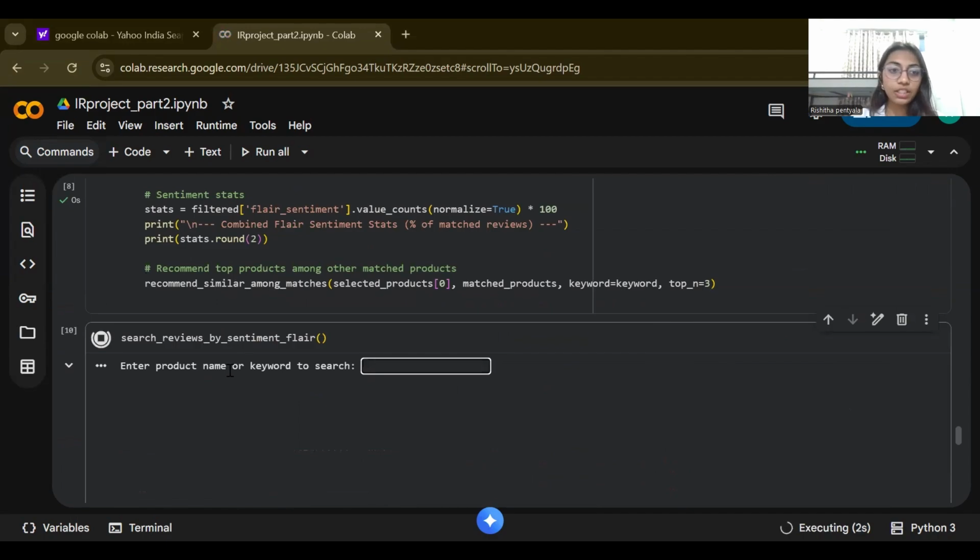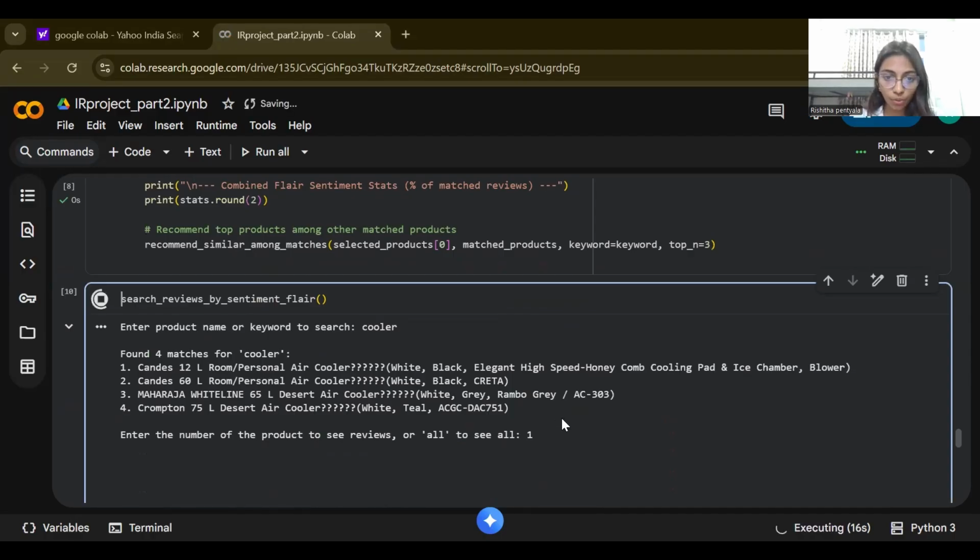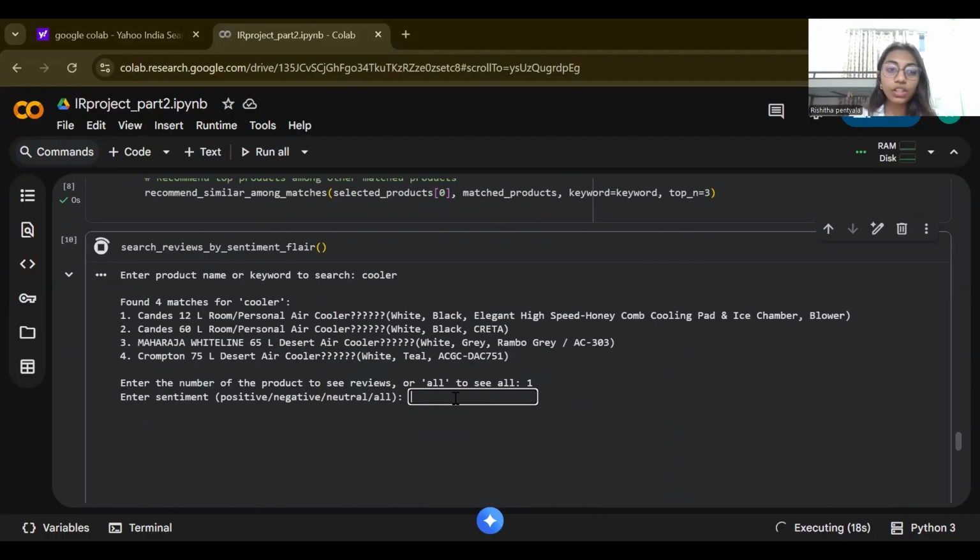So here it first asks us to enter a product name or a keyword. Let's say I entered cooler. Now it has given me the list of matches. And now it's asking me which product review do I want. Let's say I want the first product. Now it's also asking me what kind of reviews do I want? Do I want positive, negative, neutral, or all?